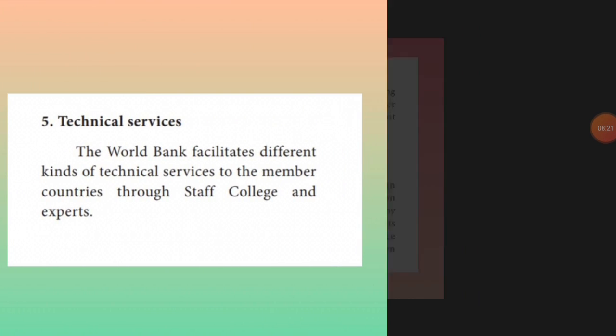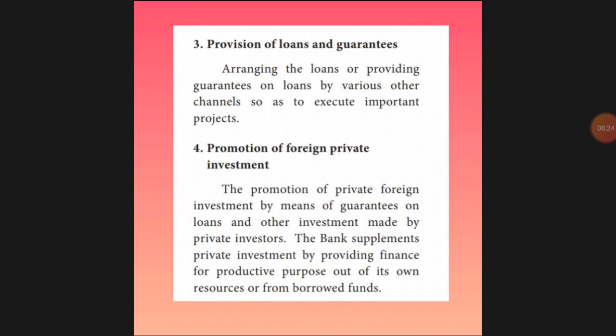Next, promotion of foreign private investment. That means the loan will be given to the private sector. If they are taking from the private sector, they have to give a guarantee. Without a guarantee no one will give loans. On the basis of a guarantee or assurance, they will give the loan facility only for productive purposes, only to use its own resources. If they are for productive purposes, for the well-being of the city people, then they will give.